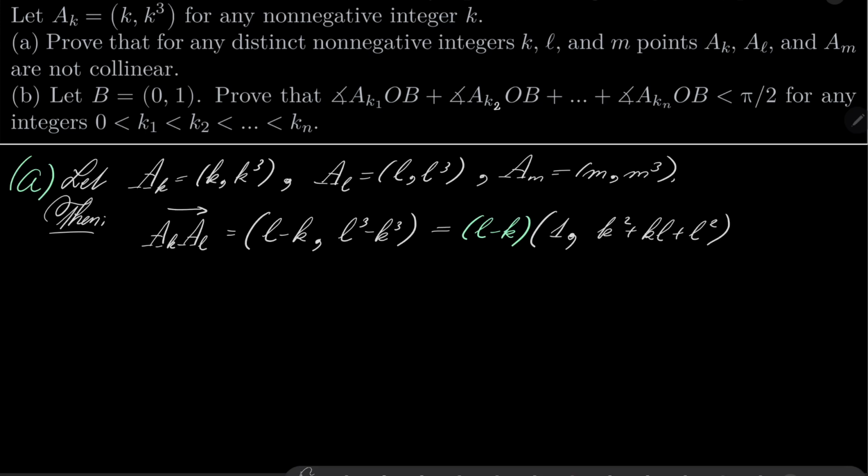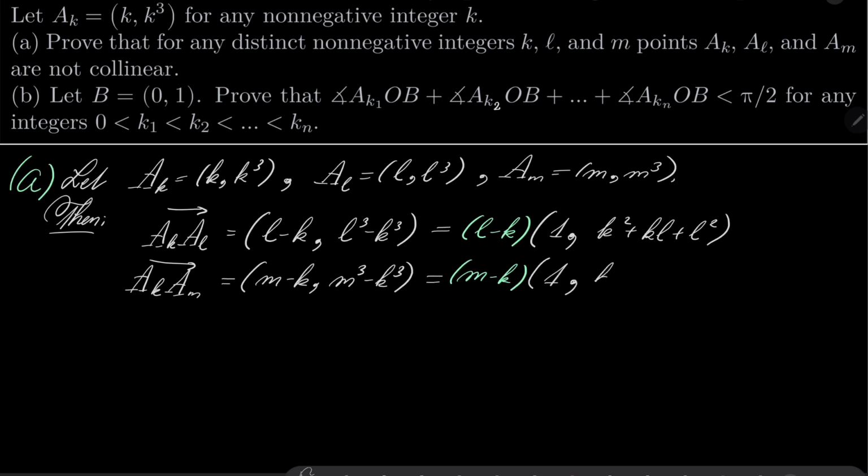Basic factorization. Likewise, A_k A_m, this vector is (m minus k, m cubed minus k cubed). Again, simple factorization, it's (m minus k) times (1, k squared plus km plus m squared).